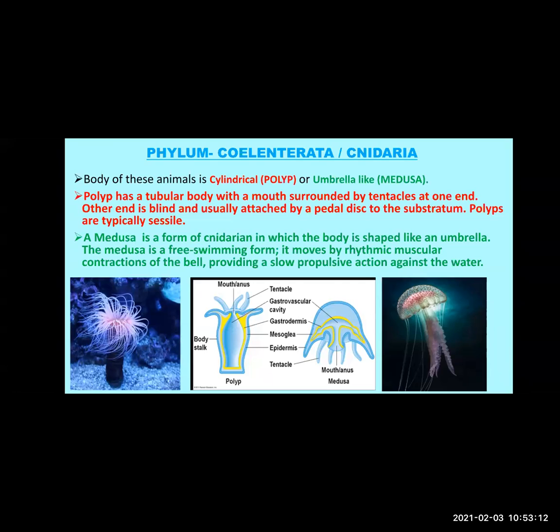Now what happens? See the structure of the animal in the first picture. The polyp has a tubular body. You can see it has a tubular body with a mouth at the top, surrounded by tentacles. You can see tentacles around the mouth, isn't it? So this is how you identify a polyp coelenterate. It has a tubular body with a mouth surrounded by tentacles at one end.